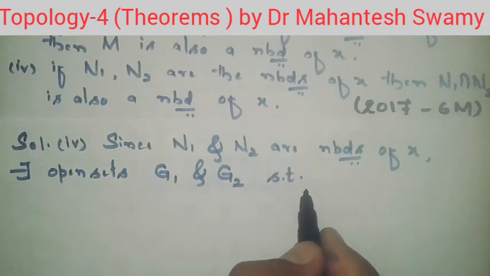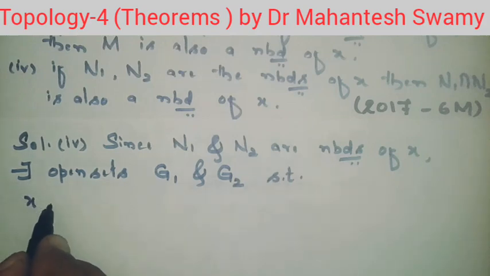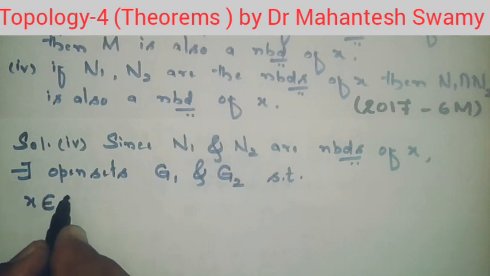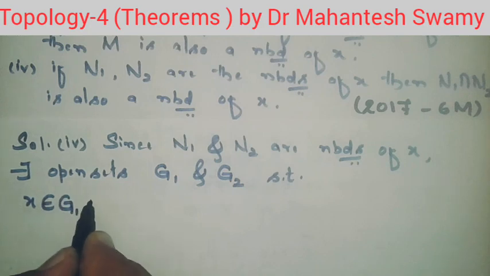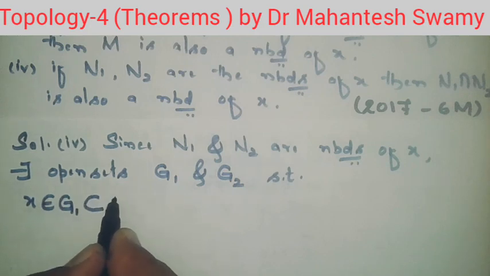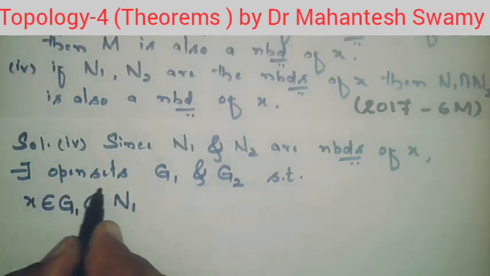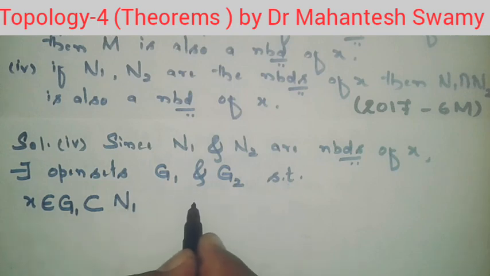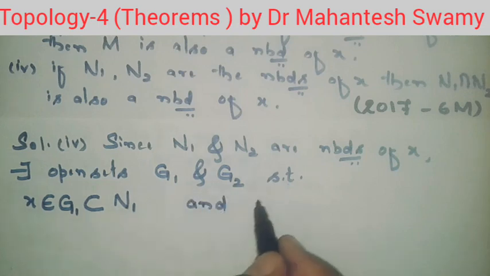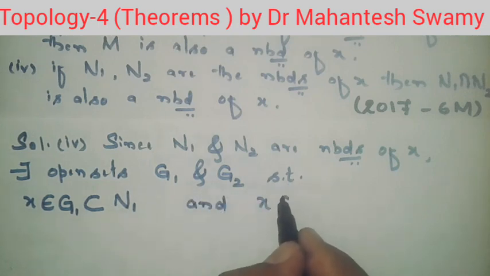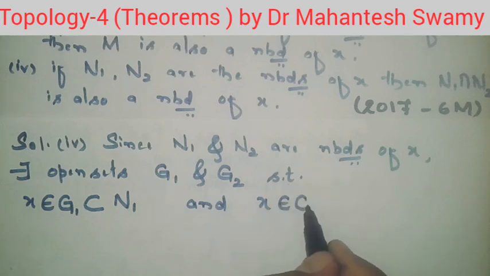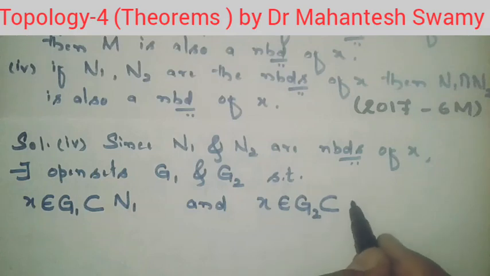What is the definition of neighborhood? The point X belongs to the first open set G1 and the first open set G1 is contained in the first neighborhood N1. This is by the definition of neighborhood N1. And the point X belongs to the second open set G2 and that second open set G2 is contained in the second neighborhood N2.